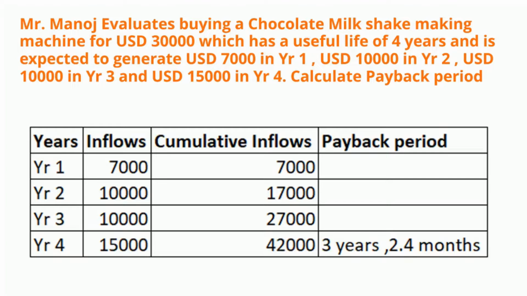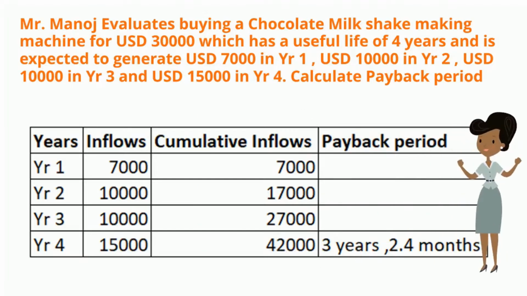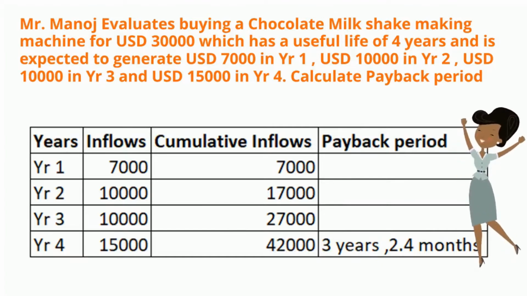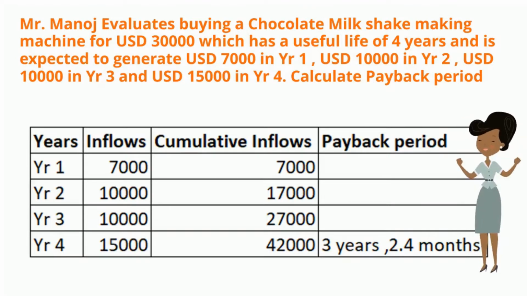We have invested 30,000, which is not recovered till year 3. 7,000 is the cash inflow in year 1, second year 10,000, so the cumulative cash inflow is 17,000. Third year 10,000, it becomes 27,000. So we still have to recover 3,000. To recover 3,000, we'll be receiving 15,000 in year 4. 3,000 divided by 15,000 gives 0.2, which is 2.4 months. So the payback period for this particular project is 3 years, 2.4 months.